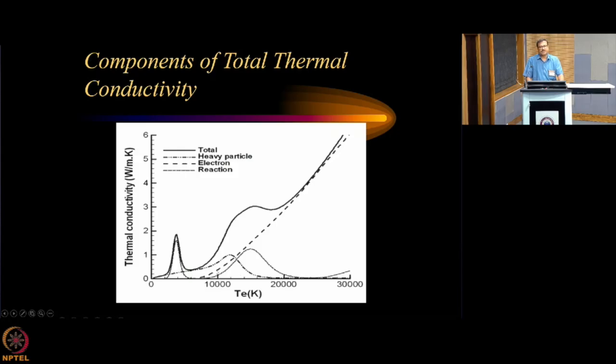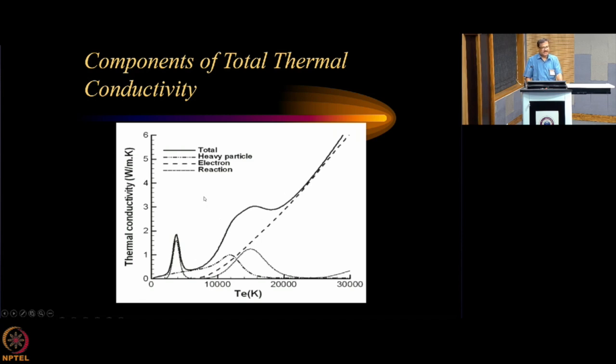And you know that in laboratory plasmas like arc plasmas or RF produced plasmas, when you are producing the plasma at normal atmospheric pressure, the degree of ionization may be less than 0.1%, and so most of the gas remains unionized.